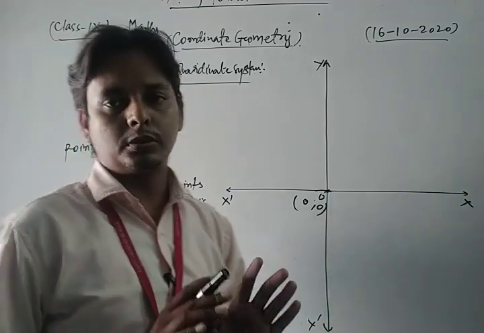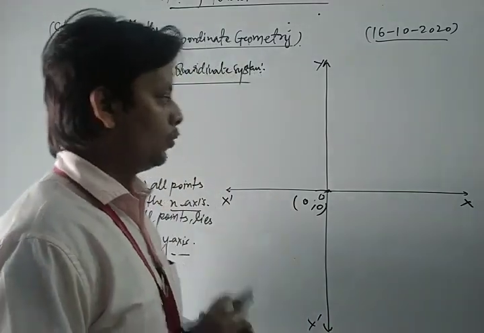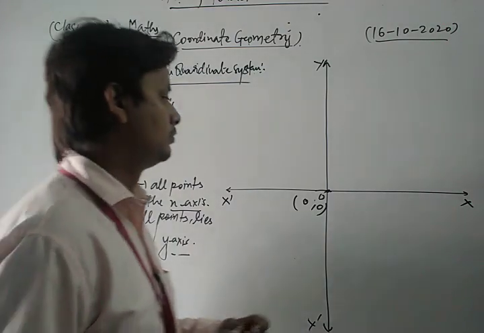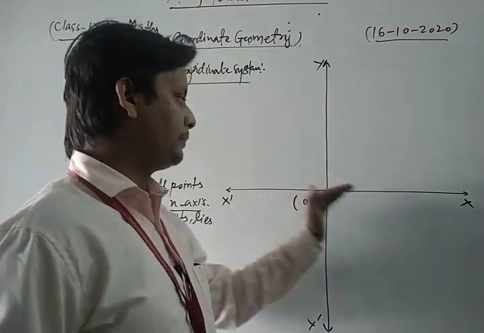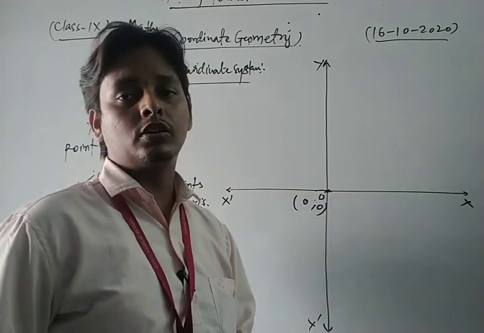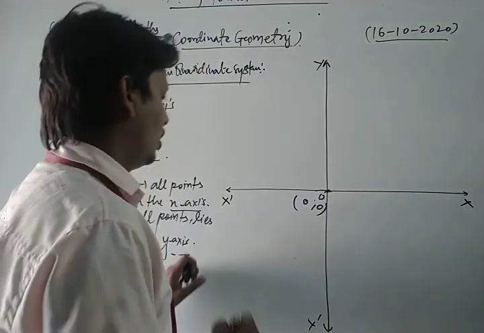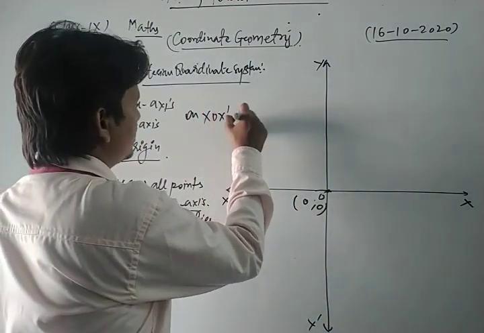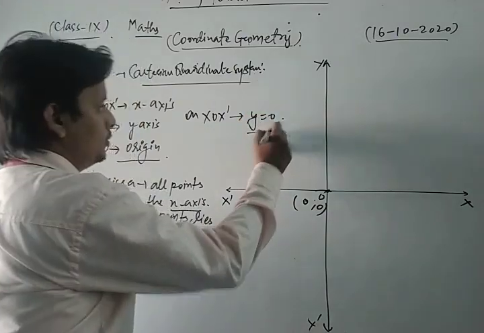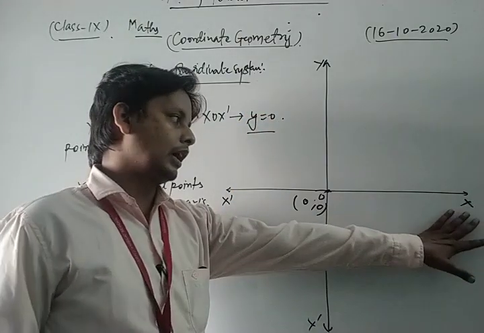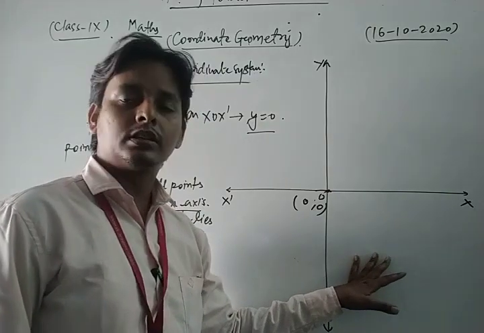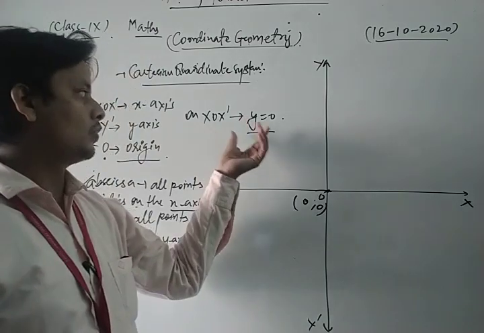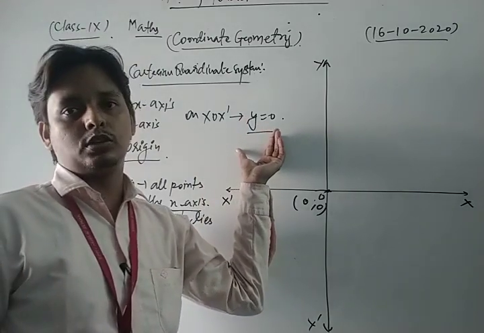So these concepts are clear, dear students. Now, one important thing is here: on the abscissa, on the x-axis, the ordinate must be equal to 0. Means on the x-axis, that is x, o, x dash, y is always equal to 0. Dear friends, on the abscissa, on the x-axis, the ordinate is always equal to 0.